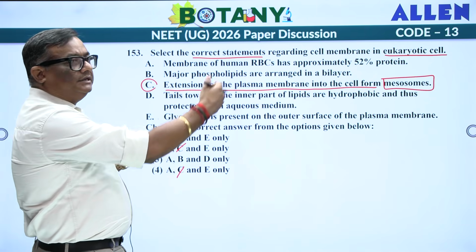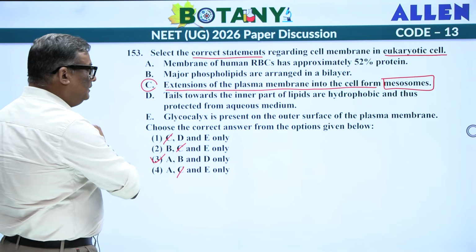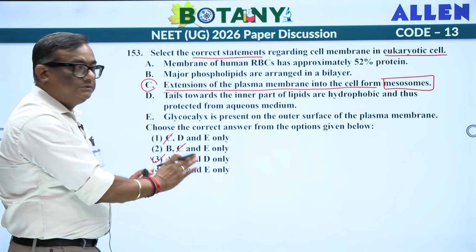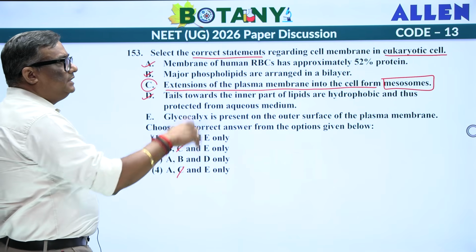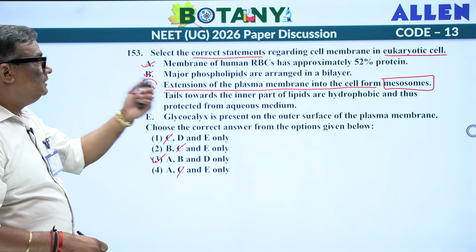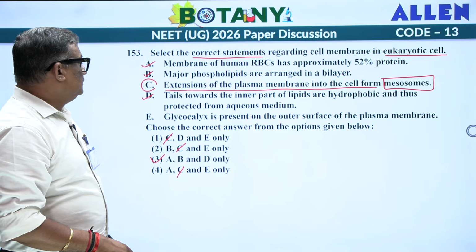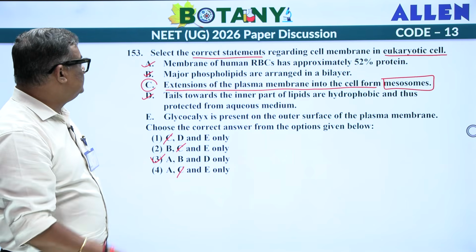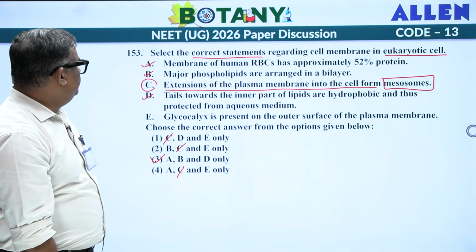But you have to read that. Okay. So, answer is which one? A, B, D. Out of these four options, A, B, D is the most appropriate. Glycosylation is present on the surface, but you can't choose because there is no such option available here. Glycocalyx or glycosylation is present. Anyway, with this option, it goes with A, B and D.